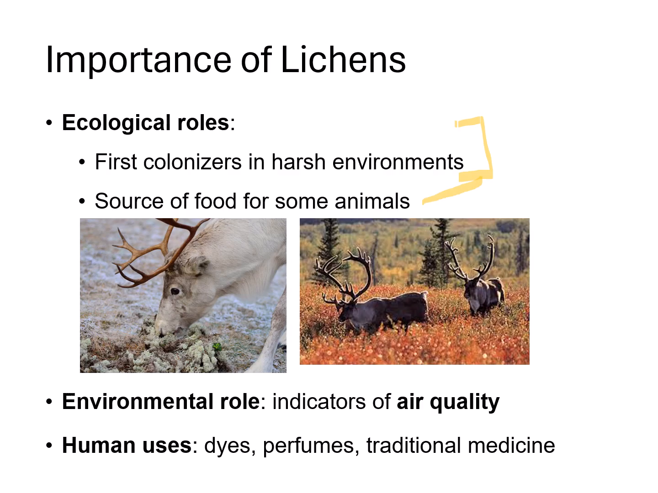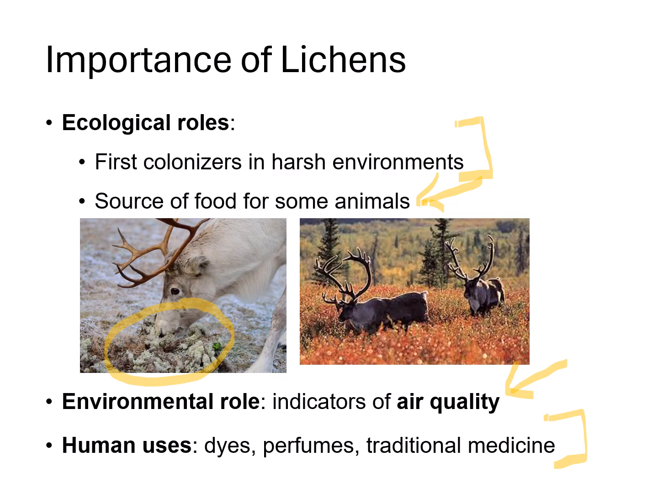Lichen can also serve as food for some animals like caribou. You can see some feeding over here. And environmentally, we mentioned that they're great bioindicators of air quality. Humans have also used them for dyes or perfumes or traditional medicine. For example, there's this type of lichen called oak moss that's used in fragrances, and some lichens actually have antimicrobial properties.